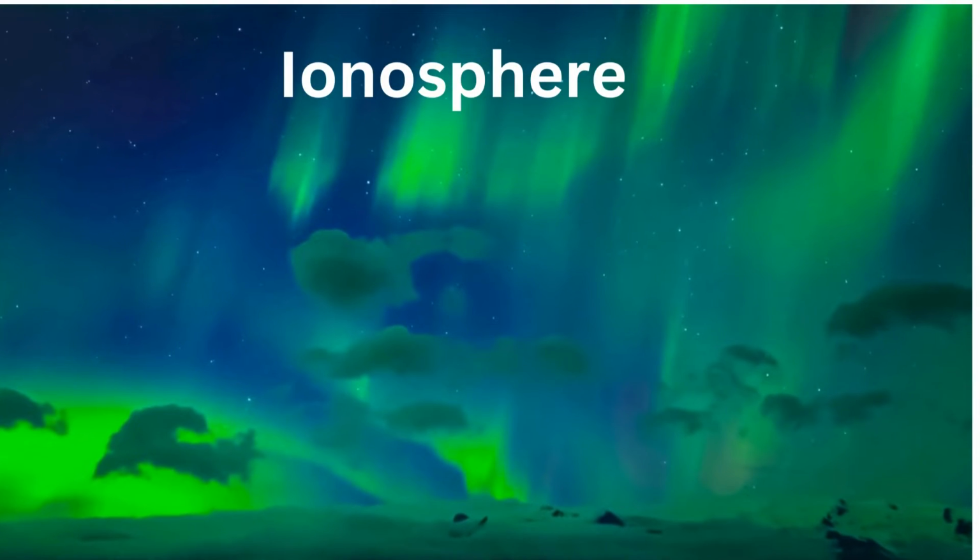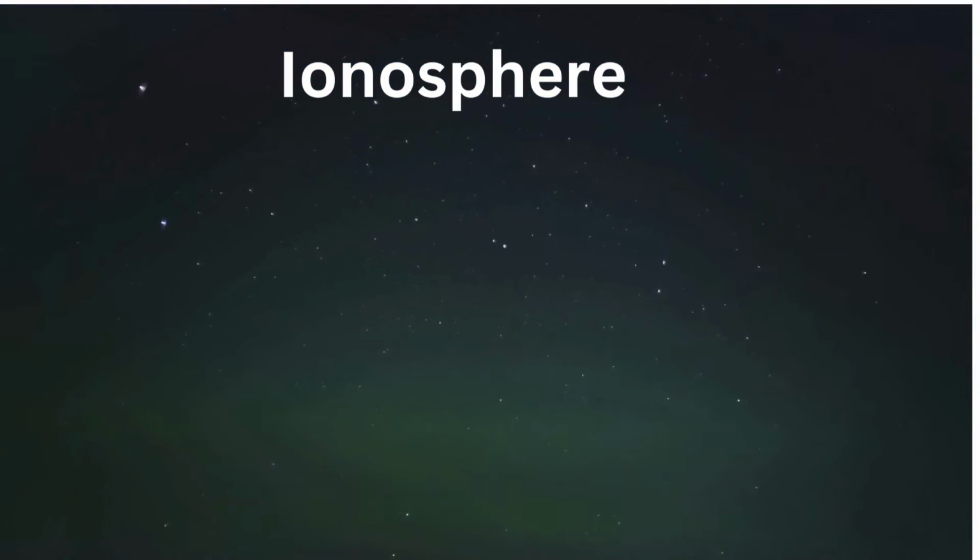Ionosphere. The ionosphere is a part of the Earth's atmosphere that's high up. It's filled with charged particles. When the solar wind hits the ionosphere, it makes the particles light up, creating the northern lights.